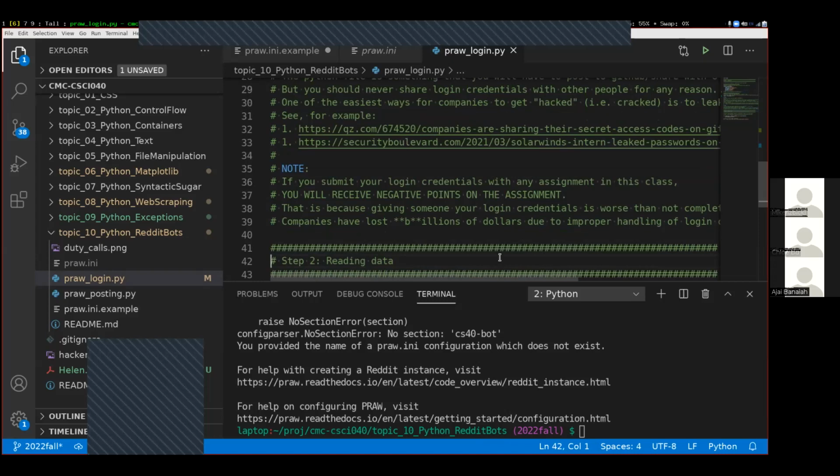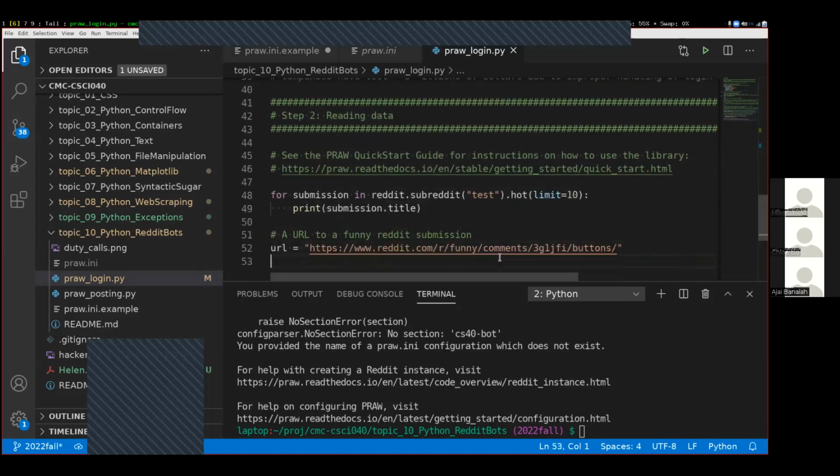Okay, so all that said, now that we're hopefully most of us able to log in, let's start talking about what are the things that you can actually do with this library and working with Reddit.